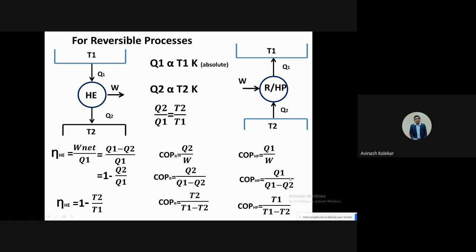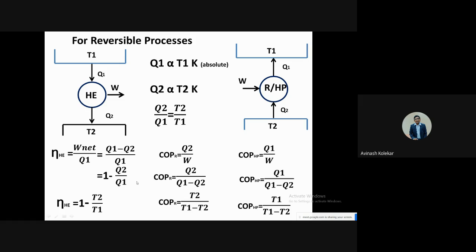So these formulas you should remember, and you have to use them for ideal conditions. Whenever in the problems it is mentioned that the cycle is working on ideal conditions, ideal processes, reversible processes, or a Carnot cycle, then you can take the efficiency or COP formulas in terms of temperature.